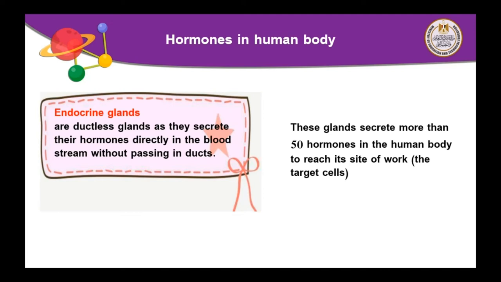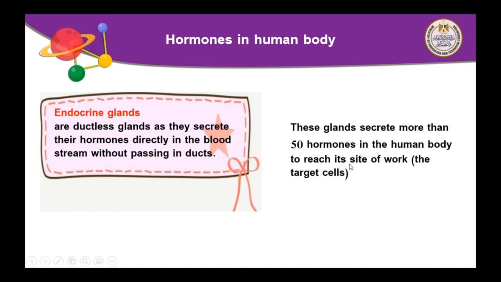Again, we know what is the meaning of hormones. First, hormones are chemical substances that control and organize the vital activities in our body and are secreted by a special organ which are called endocrine glands. The endocrine glands secrete more than 50 hormones in human body to reach its site and work on target cell.